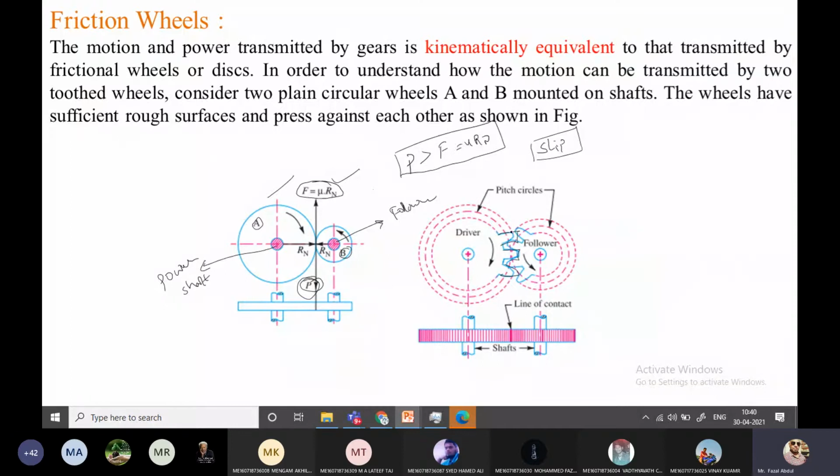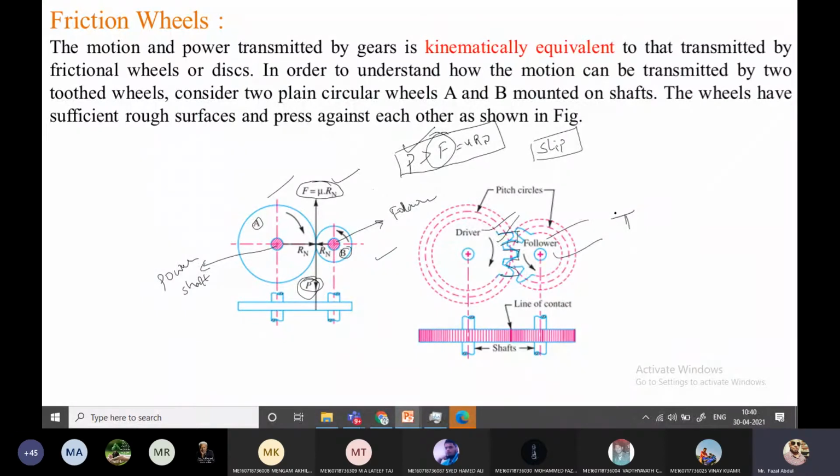These projections are allowed to sit in the recess of the other wheel. Projections are made on the driver, and recesses are made on the follower. So these projections, the teeth, sit in the recess of the follower. Because of this, even though the tangential force increases beyond the friction force, the power, the torque, is still transmitted here. In this manner, the gears topic emerged from the friction wheel.